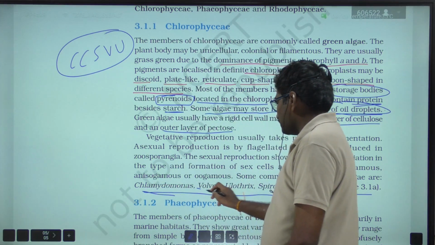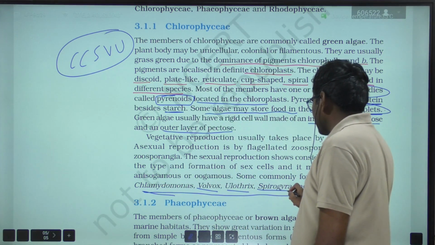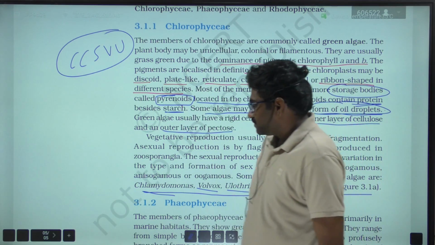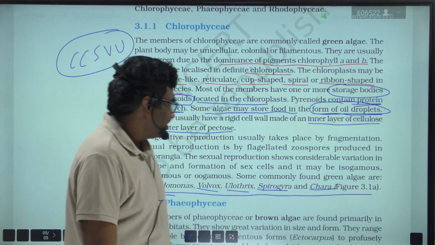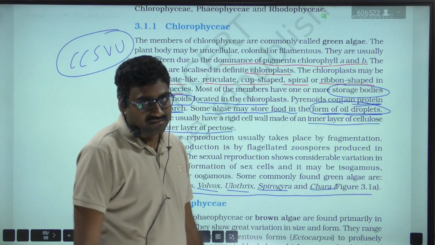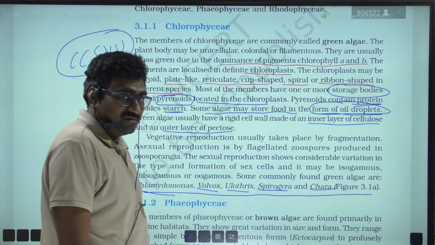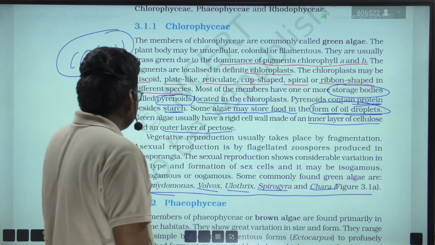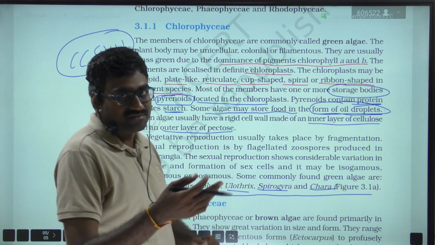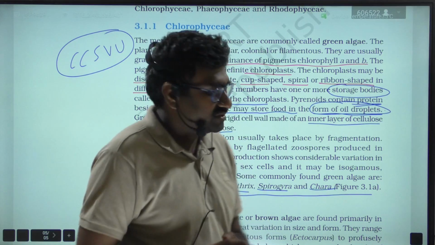Chlamydomonas, Volvox, Ulothrix, Spirogyra, and Chara are some of the examples. Apart from this, we will get Eudorina and Cladophora. Some other examples will also come across during the other chapters.